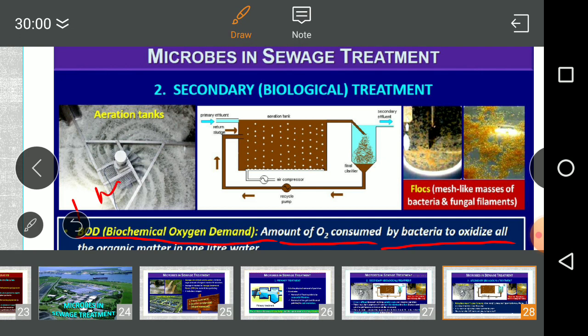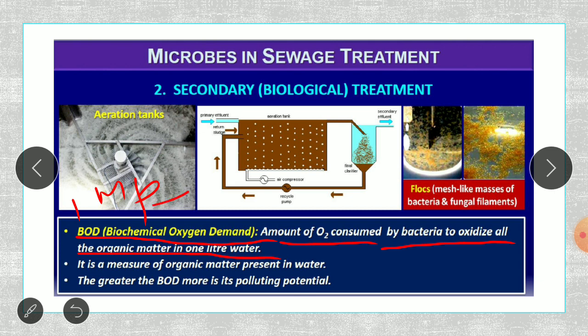Again, important for 1 or 2 marks. They can ask you the definition of biochemical oxygen demand. So it is the amount of oxygen consumed by bacteria to oxidize all the organic matter in 1 liter of water. It is a measure of organic matter present in the water.